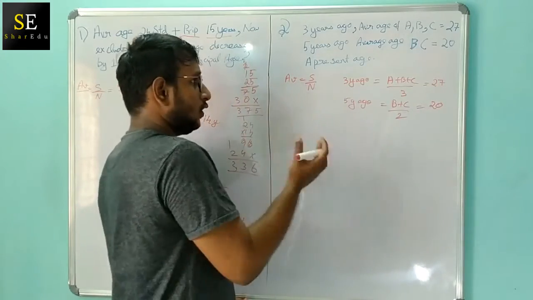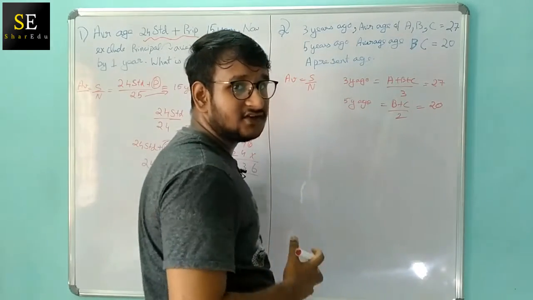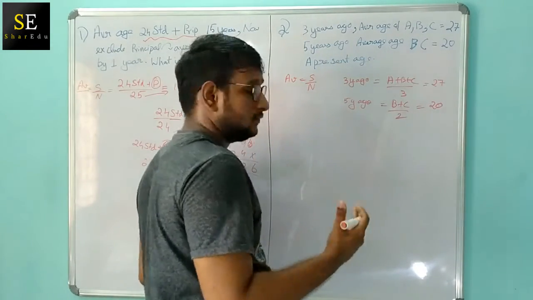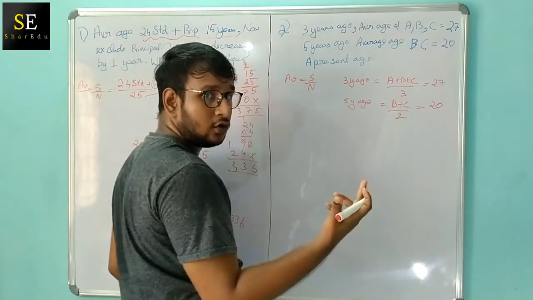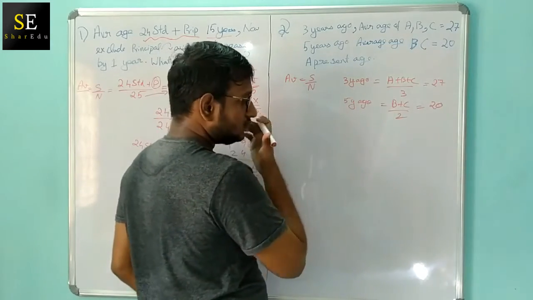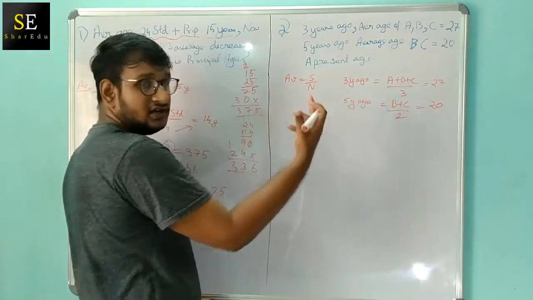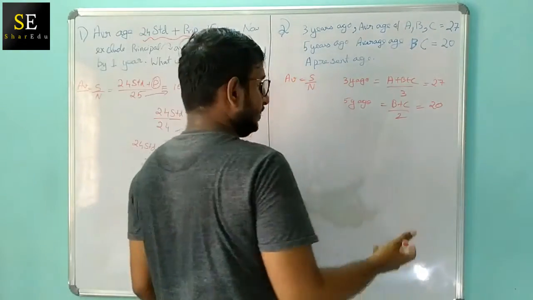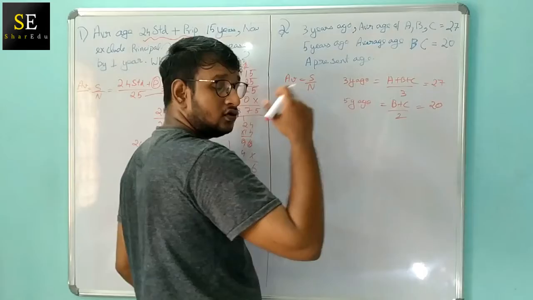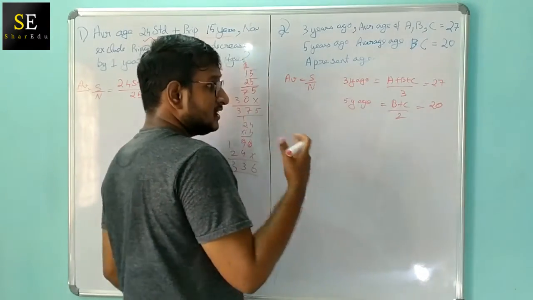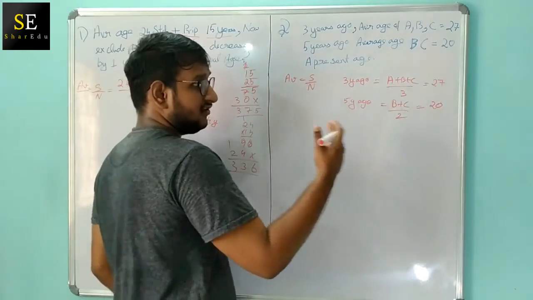Now they are asking us what is the present age of A. So they are calculating the present age of A. What we are going to do is convert these two known ages into the present years. These are 3 years ago and 5 years ago, so now we are going to convert that into the present period. The average age 3 years ago was 27, so today the average age will be 27 plus 3, that is 30.